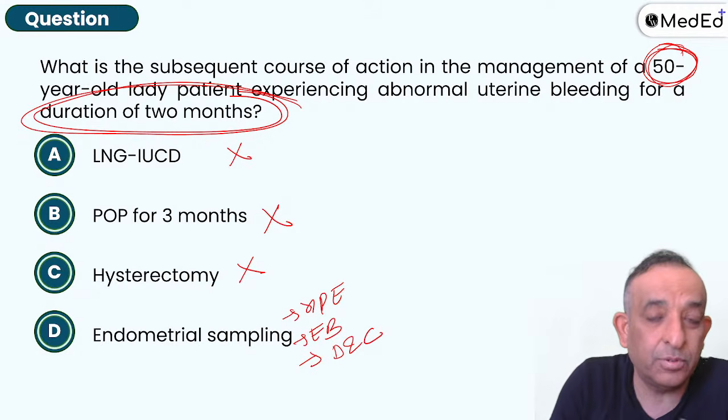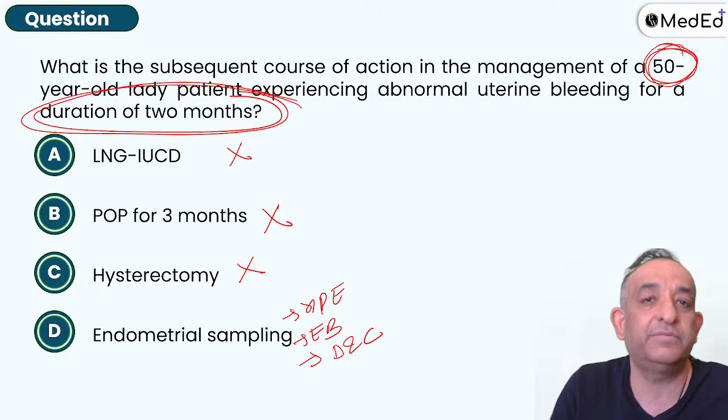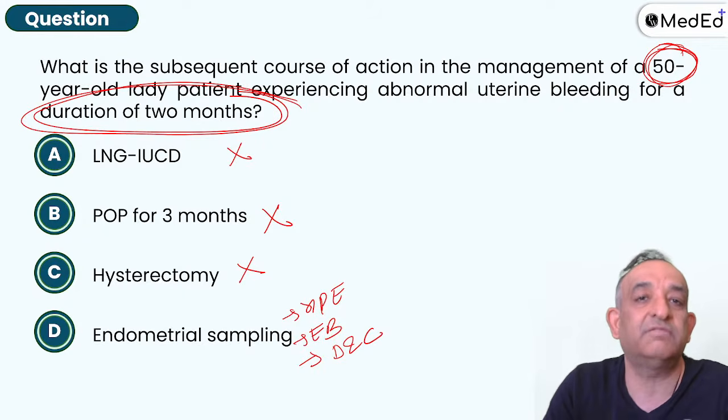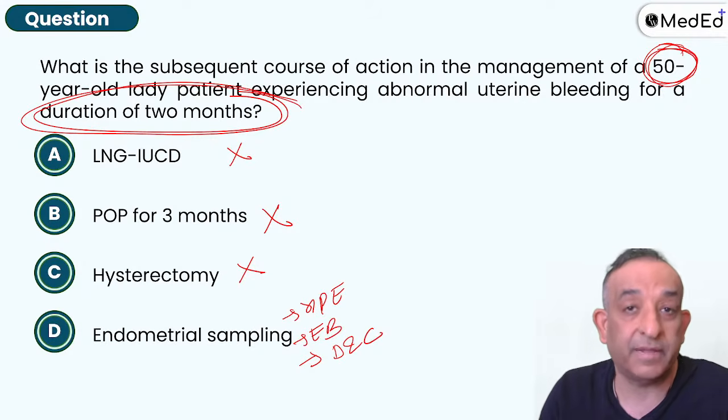This is absolutely simple. Always, this question is such a favorite, and I don't know why you guys keep saying hysterectomy first. Please, when a woman has abnormal bleeding and she's 40 years, it does not mean that she should lose the uterus. That's the thought process, which is the reason why hysterectomy answers are given in a lot of your sources. No endometrial sampling. Okay, chalo. I hope I impressed you enough about this one.